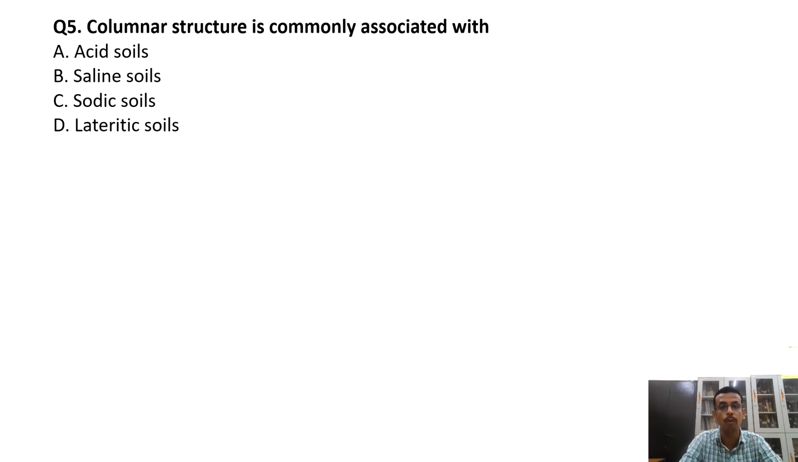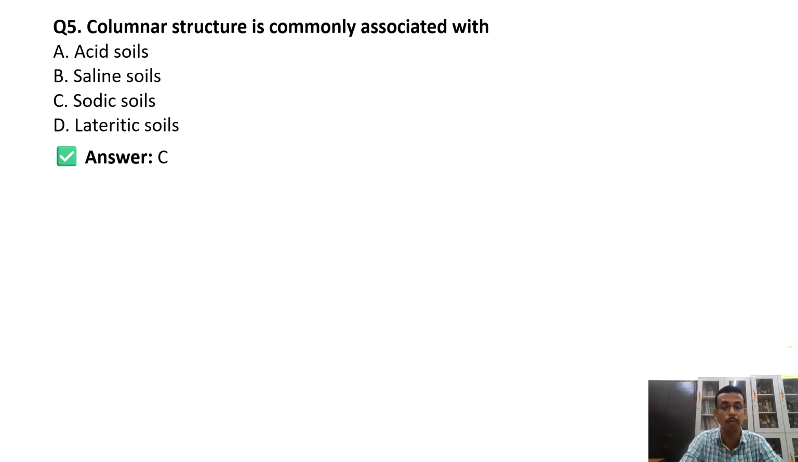Next question: the columnar structure is commonly associated with which soil? We often get confused whether it is saline soil or sodic soil. A or D will not be the answer. Acid soil, no. Saline soil, sodic soil, laterite soil. Laterite soil will also be no. So which will be the option? Saline soil or sodic soil? This is sodic soil.